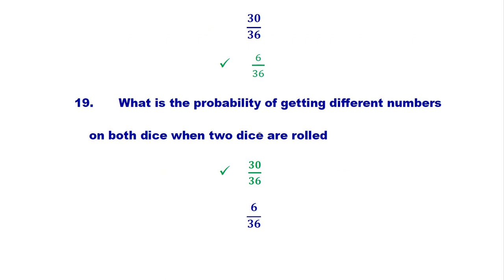What is the probability of getting different numbers on both dice when 2 dice are rolled? When 2 dice are rolled, the total number of outcomes is 36, and different numbers means 1 2, 2 1, 1 3, 3 1, 1 4, 4 1 and so on. So these are 30 outcomes, because out of 36, 6 are similar, as we discussed in the previous question. So the right answer is 30 over 36.